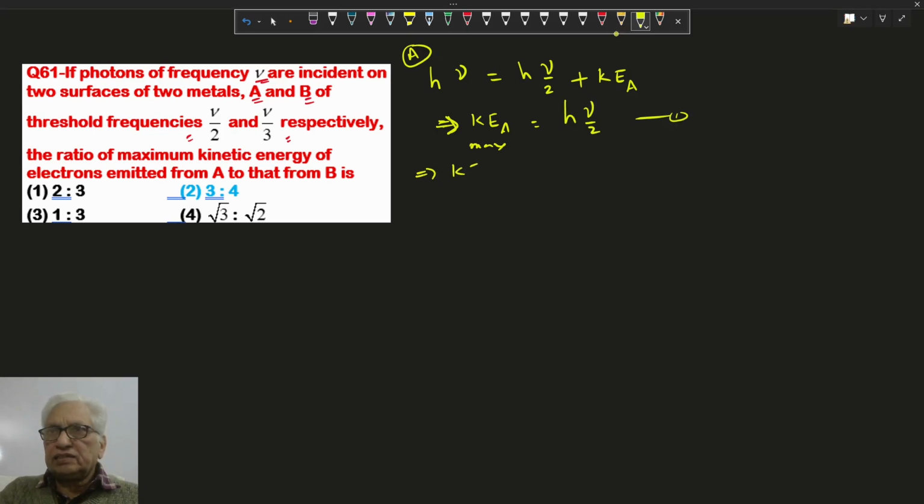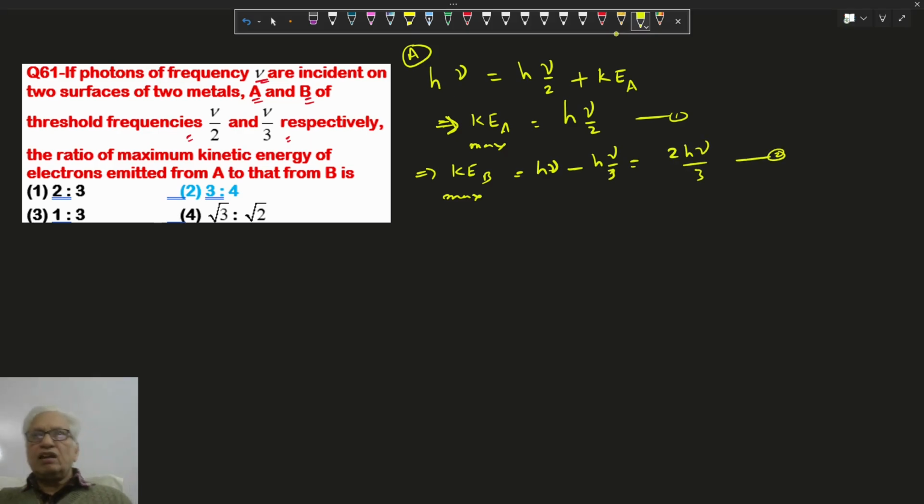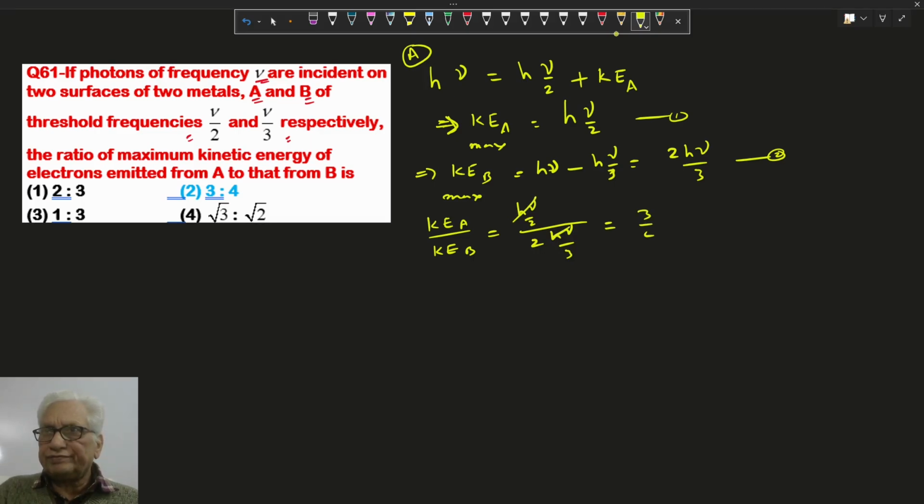Similarly, the maximum kinetic energy for B is h nu minus h nu by 3. So it comes to 2h nu by 3 for metal B. And we have to find the ratio, the kinetic energy of A upon the kinetic energy of B: h nu by 2 upon 2h nu by 3. h nu cancels out, and we get 3 by 4. So the option here is the second.